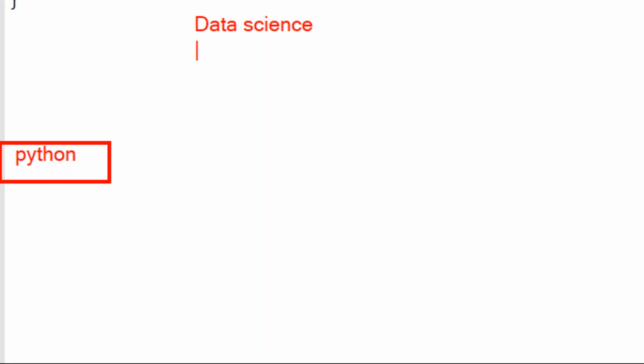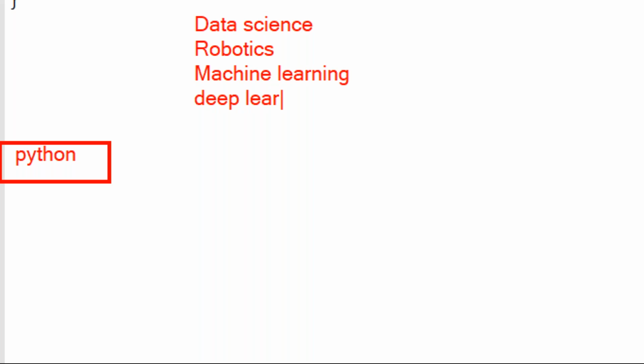Here is our Python software. Now using Python, what are you going to develop? Nowadays using Python you can develop data science applications, data science and robotics, machine learning, deep learning related, data science, AI, artificial intelligence.